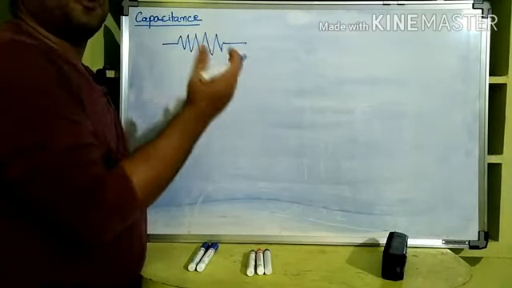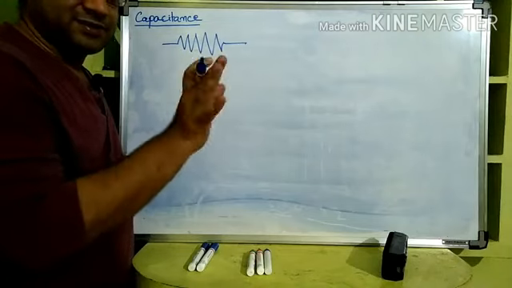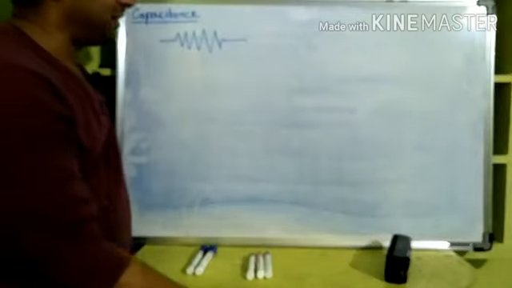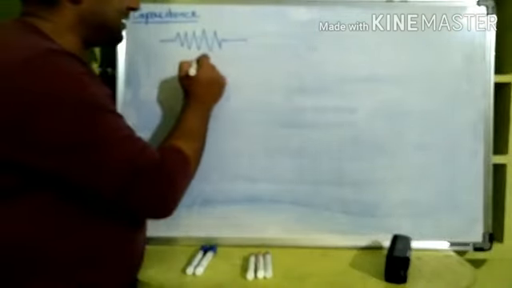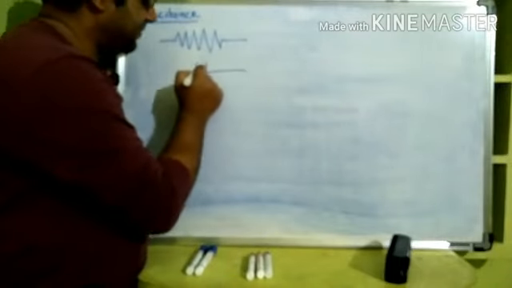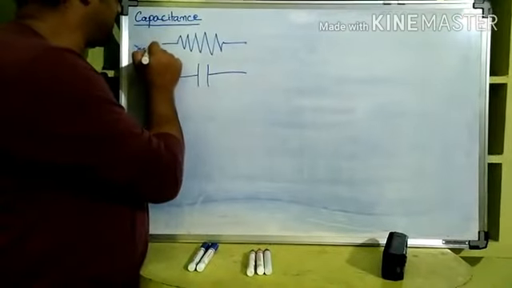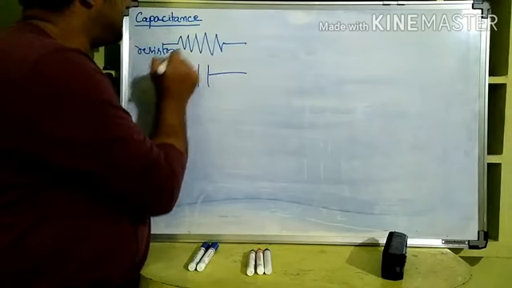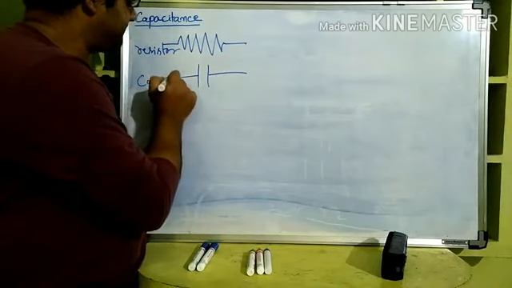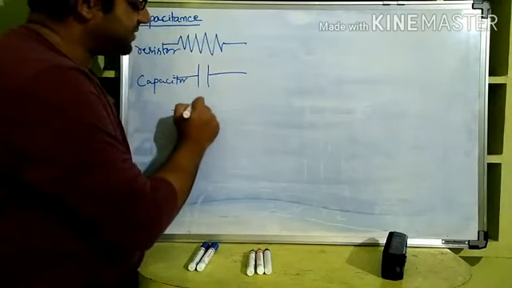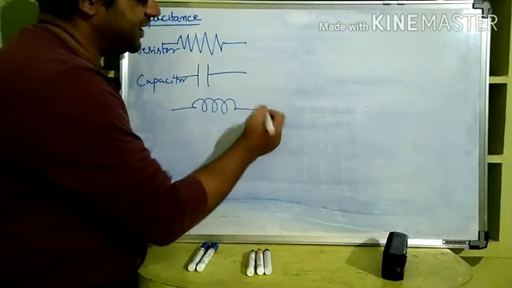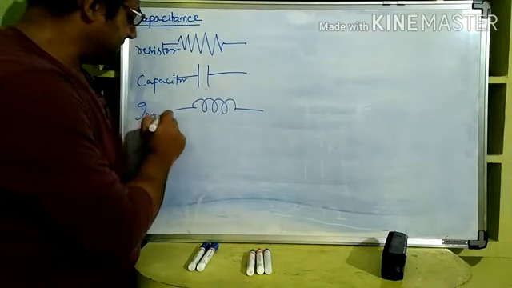Now, from your earlier classes you might have heard of resistors. A resistor is that which provides a little resistance to electric current. This is the definition we have read from earlier classes. Then like that there are capacitors. The symbol of a resistor is this, and this is the capacitor. Going further, there is another electrical device called an inductor. We will be studying that later.